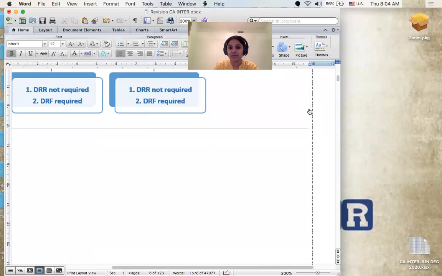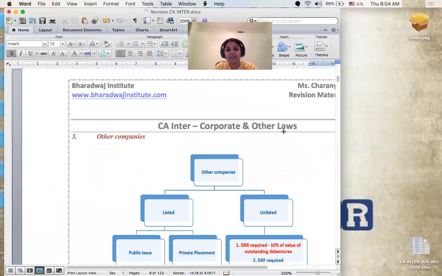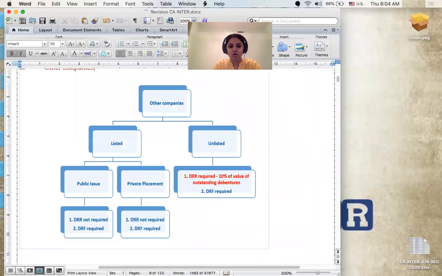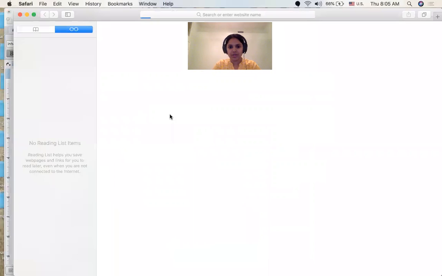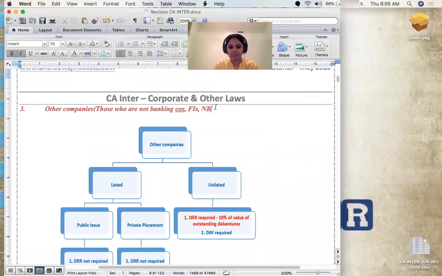So I am moving to the third item in the list. Who is the third category they are targeting? They are targeting other companies. Ma'am, what do you mean by other companies? Other companies, I mean those who are not banking companies, financial institutions, NBFCs, NHBs.